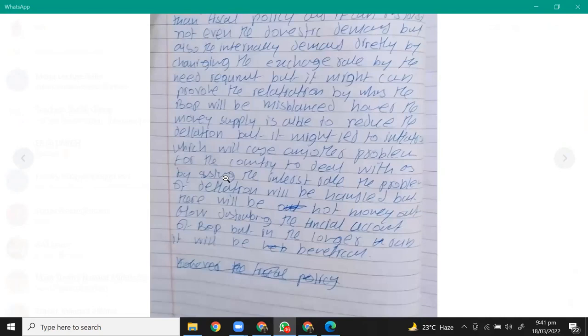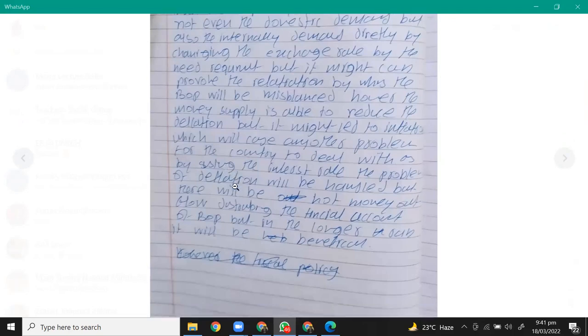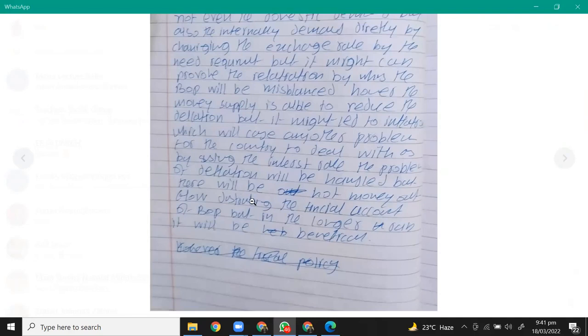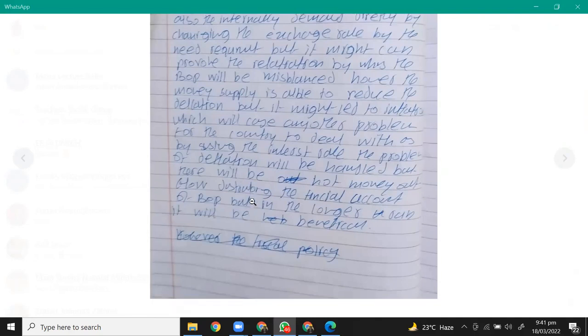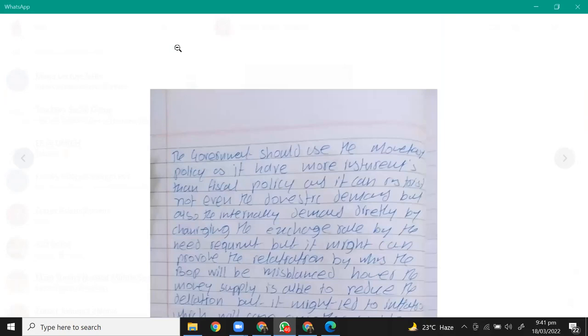The money supply is able to reduce the deflation, but it might lead to inflation, which can cause another problem for the country to deal with, as solving the interest rate, the problem deflation will have. Okay, now, right.